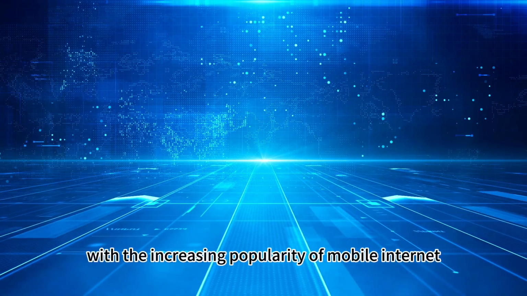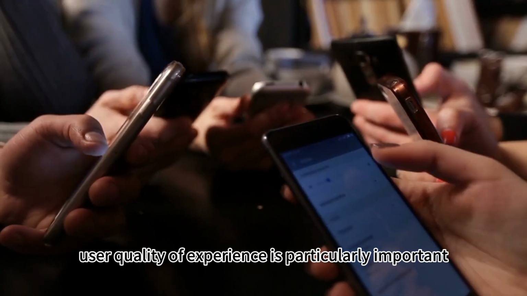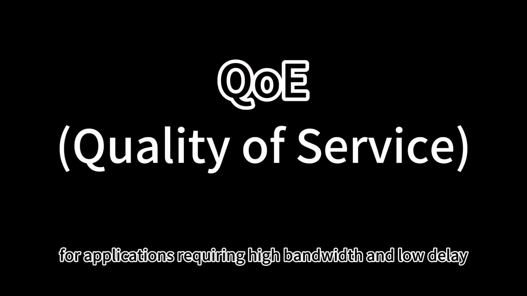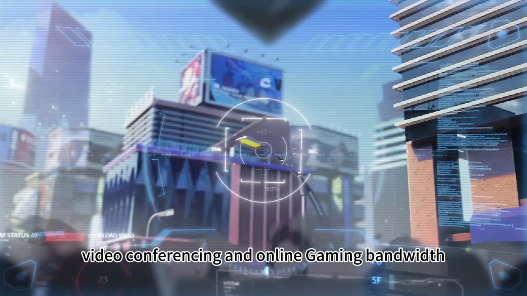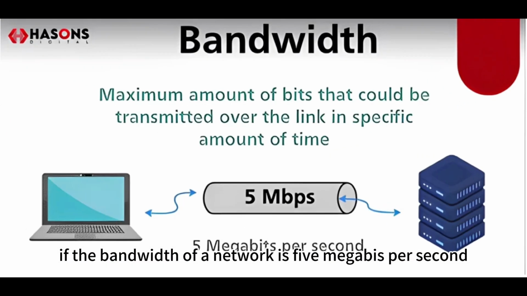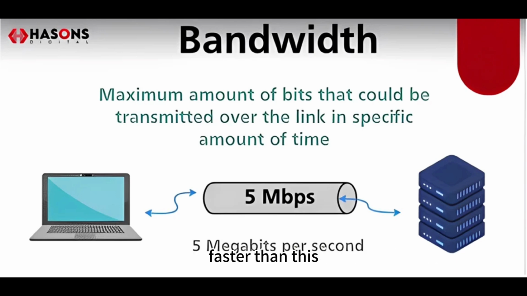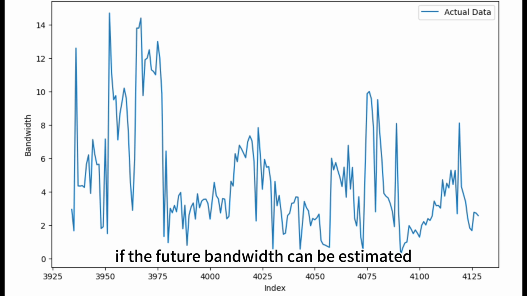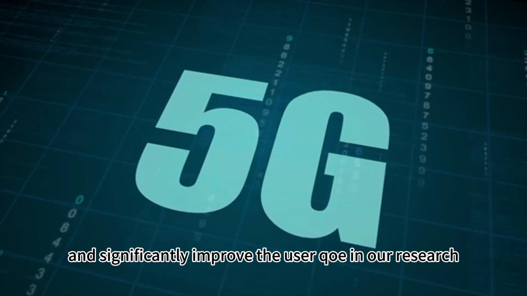With the increasing popularity of mobile internet and the higher bandwidth requirement of mobile applications, user quality of experience is particularly important. For applications requiring high bandwidth and low delay, such as video streaming, video conferencing, and online gaming, bandwidth specifically refers to the capacity at which a network can transmit data. For example, if the bandwidth of a network is 5 megabits per second, it implies that the network cannot transmit data faster than this. If the future bandwidth can be estimated in advance, applications can leverage the estimation to adjust their data transmission strategies and significantly improve the user QoE.